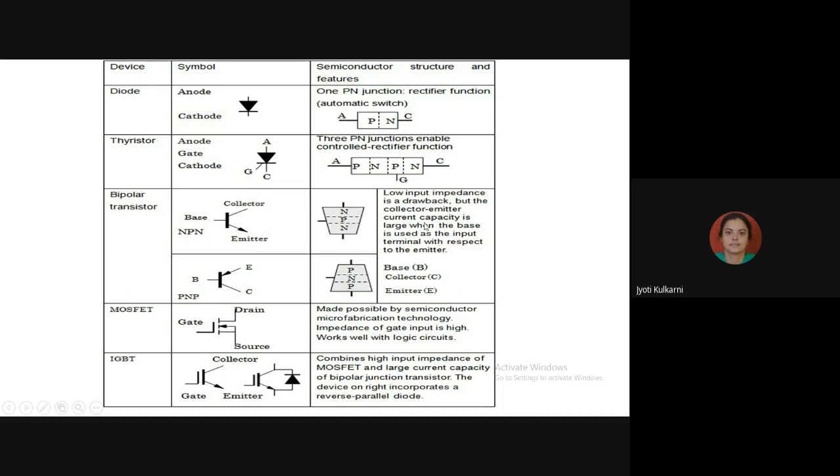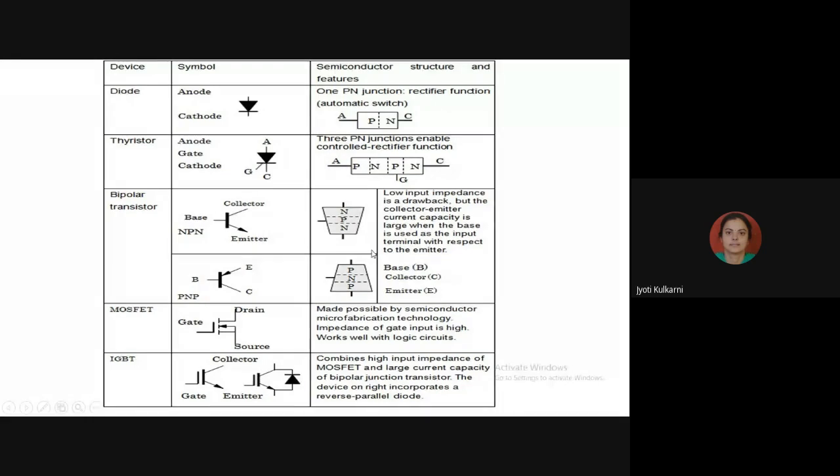So what is the difference between a bipolar junction transistor and a thyristor? It is a 3 terminal device. It is also a 3 terminal device. It is also a control device. BJT is a control device, and thyristor is also a control device. Thyristor has 4 layers and 3 junctions, whereas the bipolar junction transistor has 3 layers, NPN or PNP, and 2 junctions, junction J1 and junction J2.